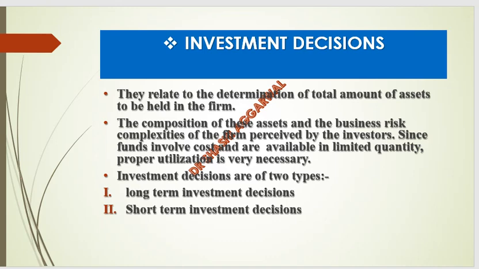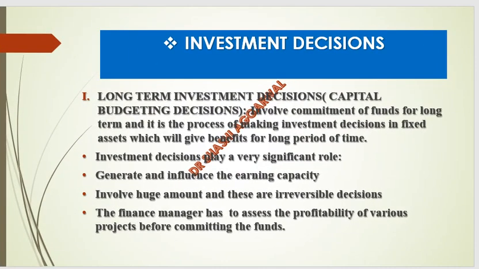The composition of the assets and the business risk complexity of the firm perceived by the investor are taken into account. Since funds involve cost and the funds are limited, they have to be utilized properly. Investment decisions are of two types: long-term investment decision and short-term investment decision. Long-term investment decisions, which are also called the capital budgeting decisions, involve commitment of funds for the long term.